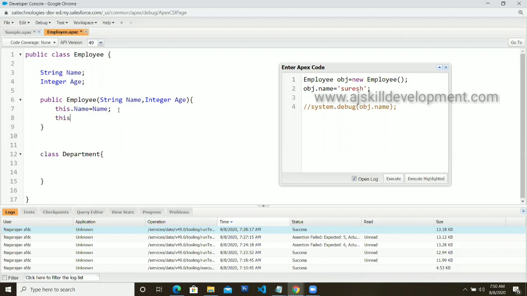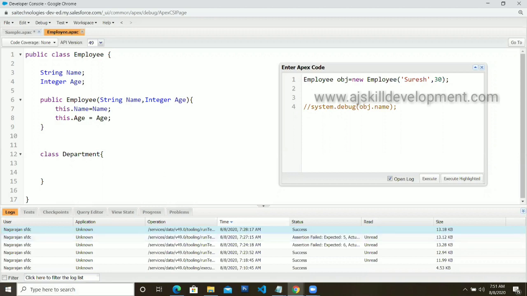So this dot age is equal to age, I can use age also over here. Fine. In that case, while creating the object, I need to pass the data over here. So Suresh, I'm going to pass, and next I need to pass age also, let's say 30. So this is how you can implement your constructor. Any doubts up to this particular point? Okay, fine. So let's move on.